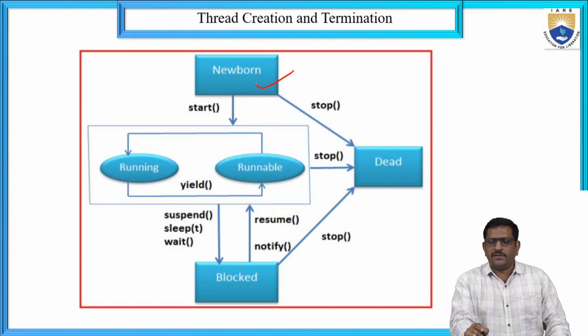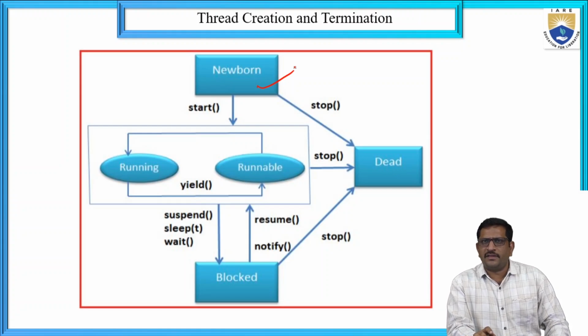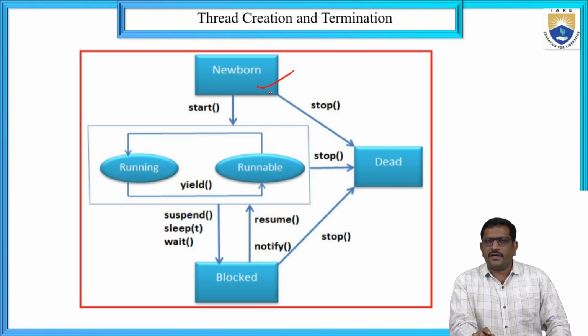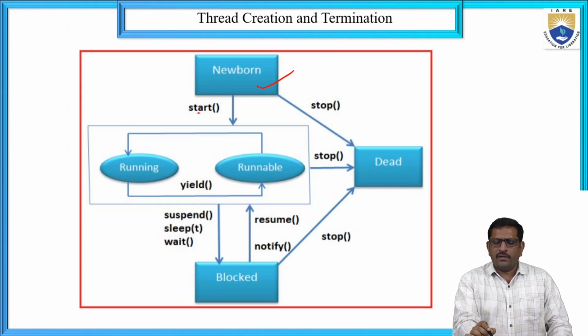If you take the first, the newborn state, it is a thread created initially. Once the thread is created, it is started by using the start method or run method.